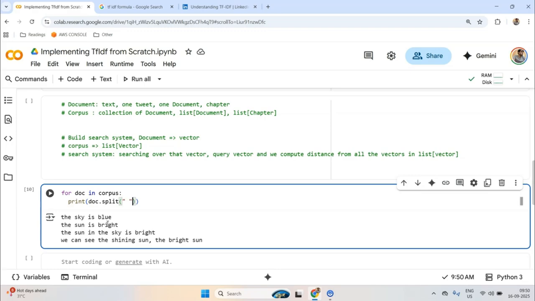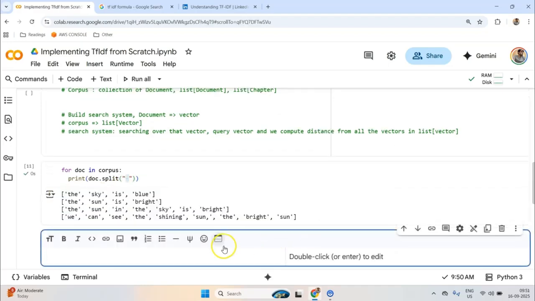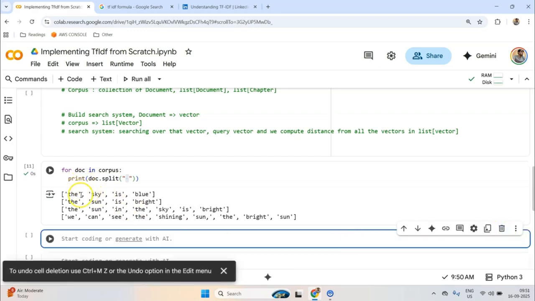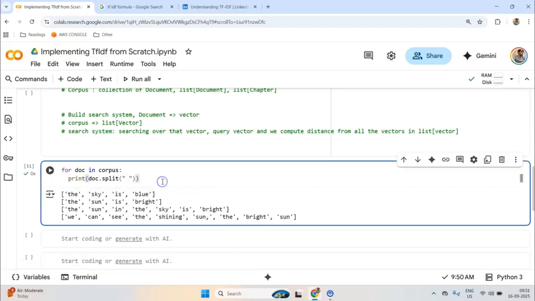Although in packages like sklearn or other advanced machine learning and vectorization packages, splitting the document into tokens is a much more involved process, and a separate video could be made just to explain this part. But for now, I am keeping this very simple, and I am assuming that the split is going to happen on space. If I print this, you will see all the words appearing here. Now you see that the same words appear in multiple sentences, multiple documents, which means we need some sort of deduplication process.